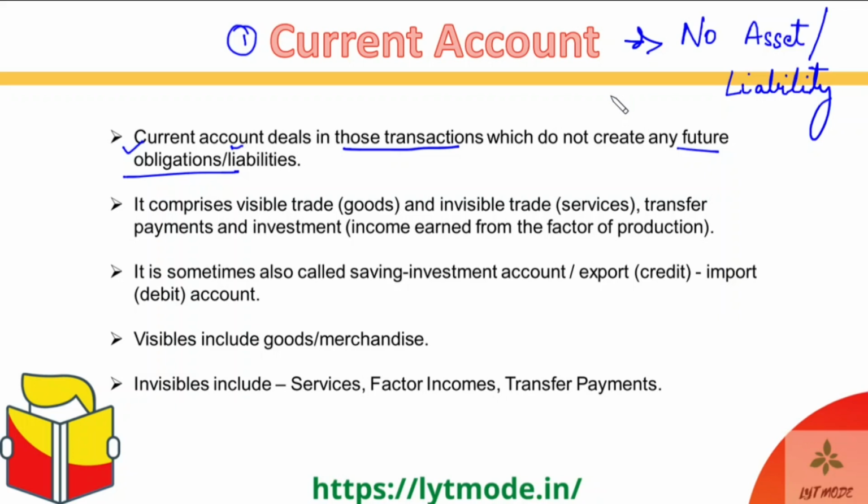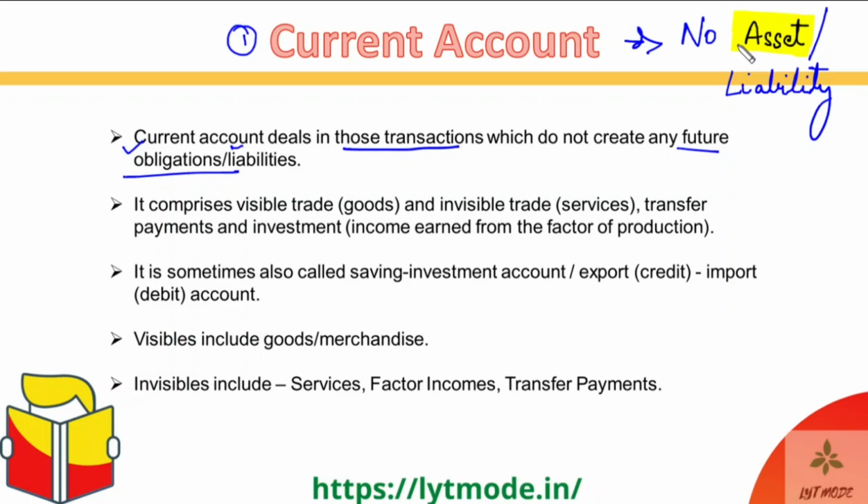But still, for asset and liability, I will give you the meanings, because some people do end up having a problem with them. So what is an asset? An asset is any kind of property or any kind of thing that can be owned by a person or an organization.